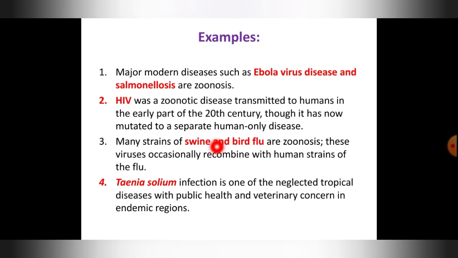Then many strains of swine and bird flu are zoonosis. Swine flu is a human respiratory infectious disease. It causes infection to the respiratory system, and it is caused by an influenza virus. It started in pigs, so it is called swine flu, and it is caused by the H1N1 virus strain. You know what influenza is? It's the common cold and flu which we see, usually a viral infection which attacks our nose.